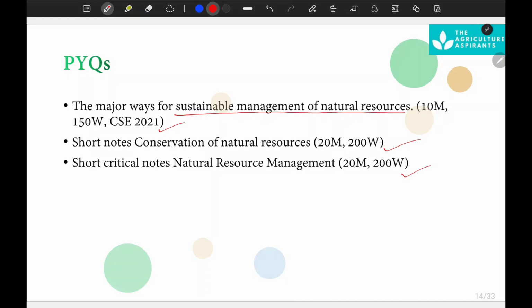So we have to prepare according to these themes and prepare the content according to questions, because these four to five topics of the first unit of ecology are very dynamic in nature. We just have to understand them, and before reading this, just read the environment section. If you don't read the environment section, you can face problems while covering these topics, because this is a very interlinked topic with environment and ecology.